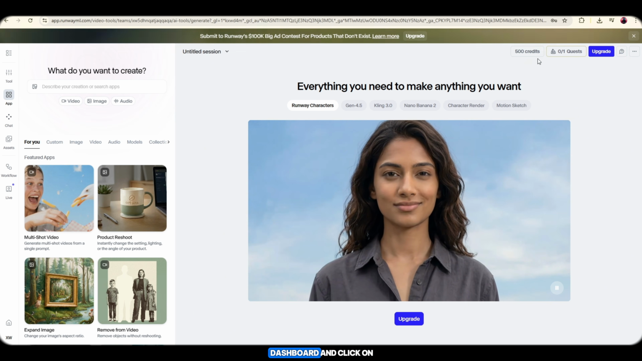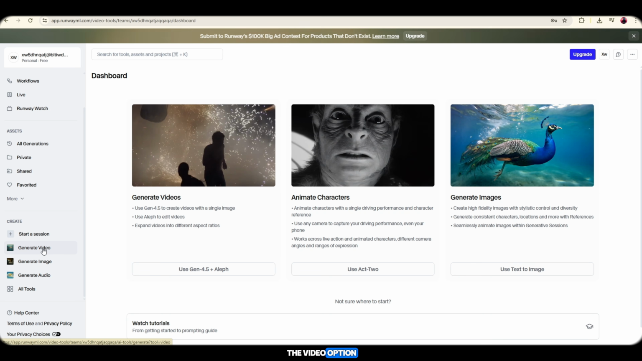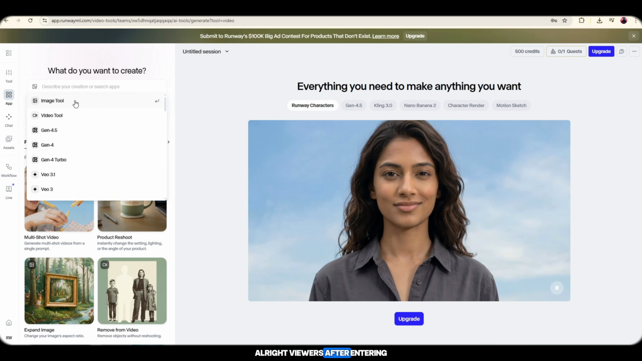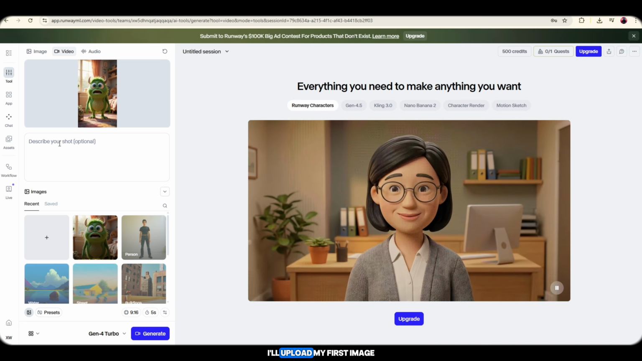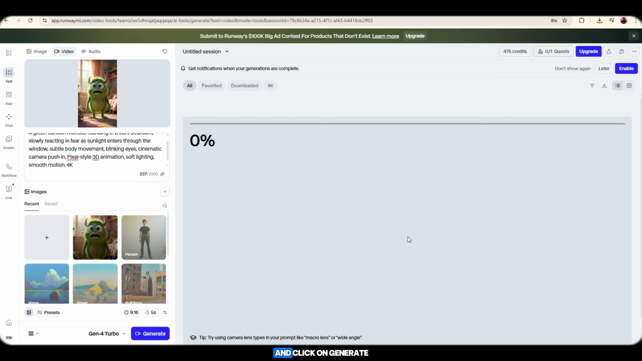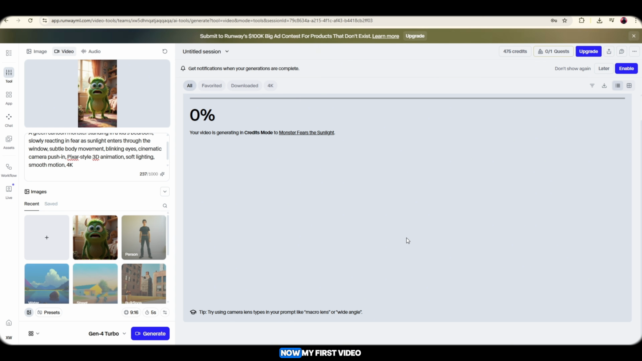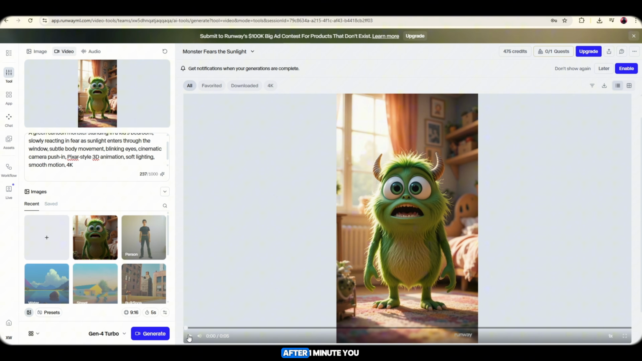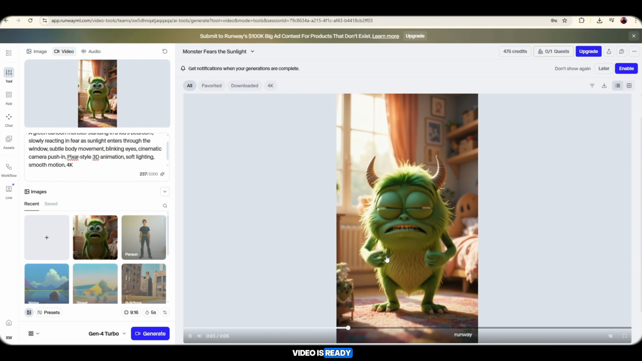Now I'll go to the dashboard and click on the video option, because today we're going to generate videos from here. Alright viewers, after entering the video section, I'll upload my first image, then I'll write a suitable prompt according to the scene, and click on Generate. Now, my first video has started generating. It usually takes around 1 minute, and after that your video will be ready. And here we go. After 1 minute, you can see my first video is ready.